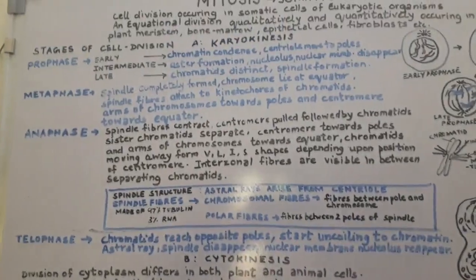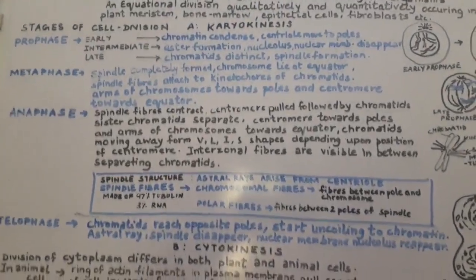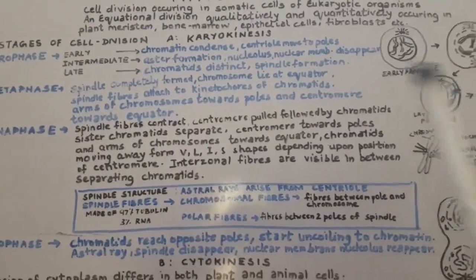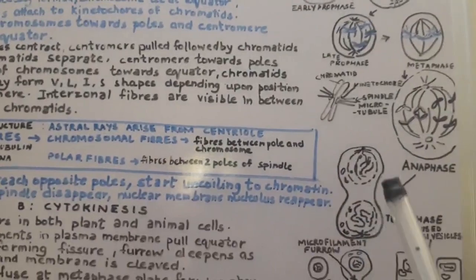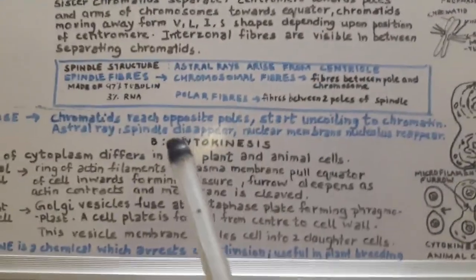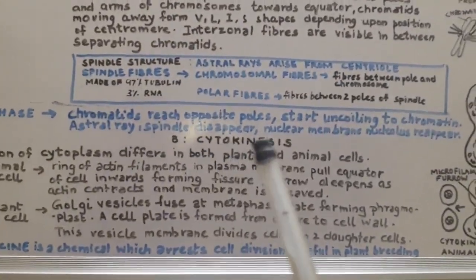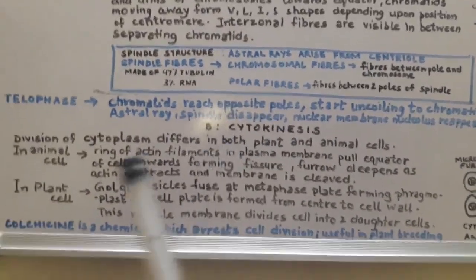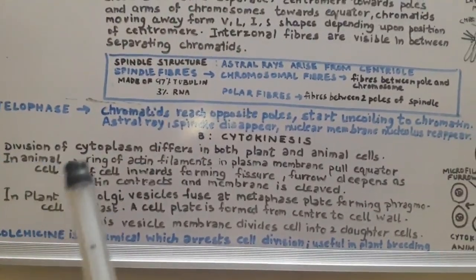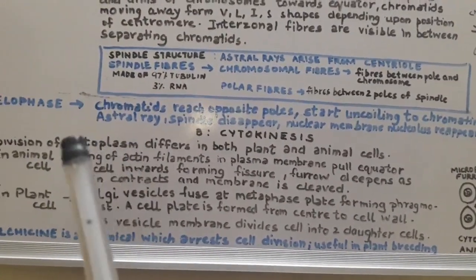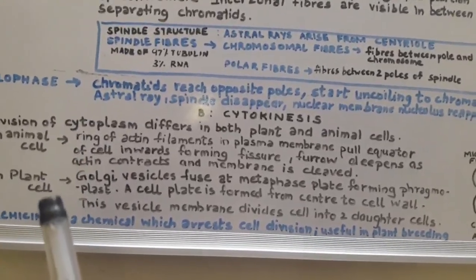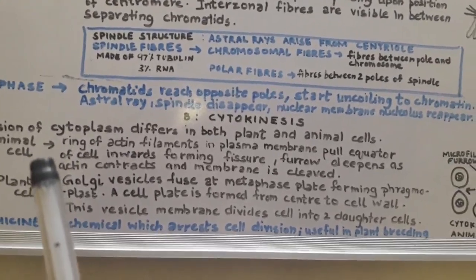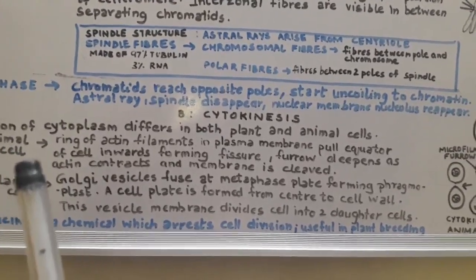Now these are the events which divide the nucleus, hence called karyokinesis. When the nucleus has been equally divided, it has to be followed by cytoplasmic division. So the division of cytoplasm is called cytokinesis. Cytokinesis may occur differently in animal and plant cells. The reason being, plant cells possess a cell wall, whereas animal cells have only a plasma membrane.